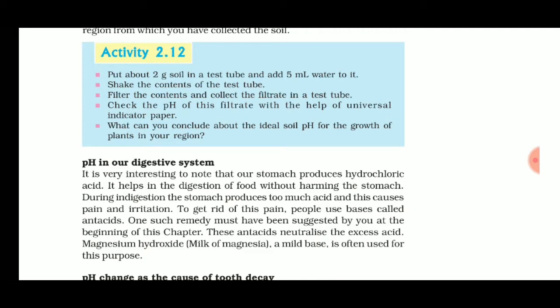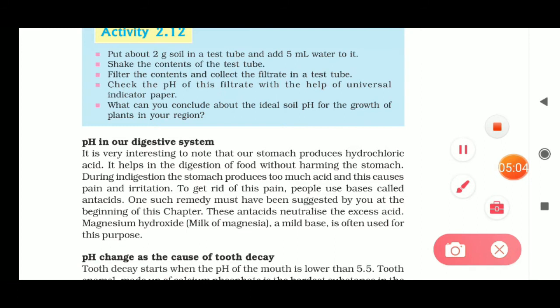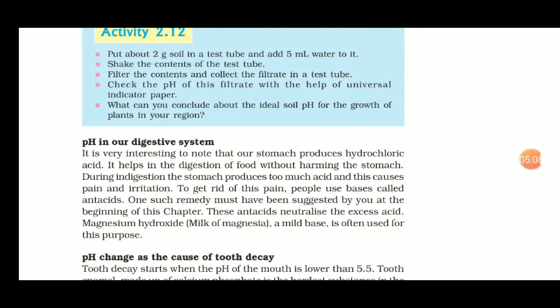Mostly it is hydrochloric acid which is produced in our stomach. If its amount increases, then the mild base, here milk of magnesia or magnesium hydroxide, is consumed and the acid is neutralized.